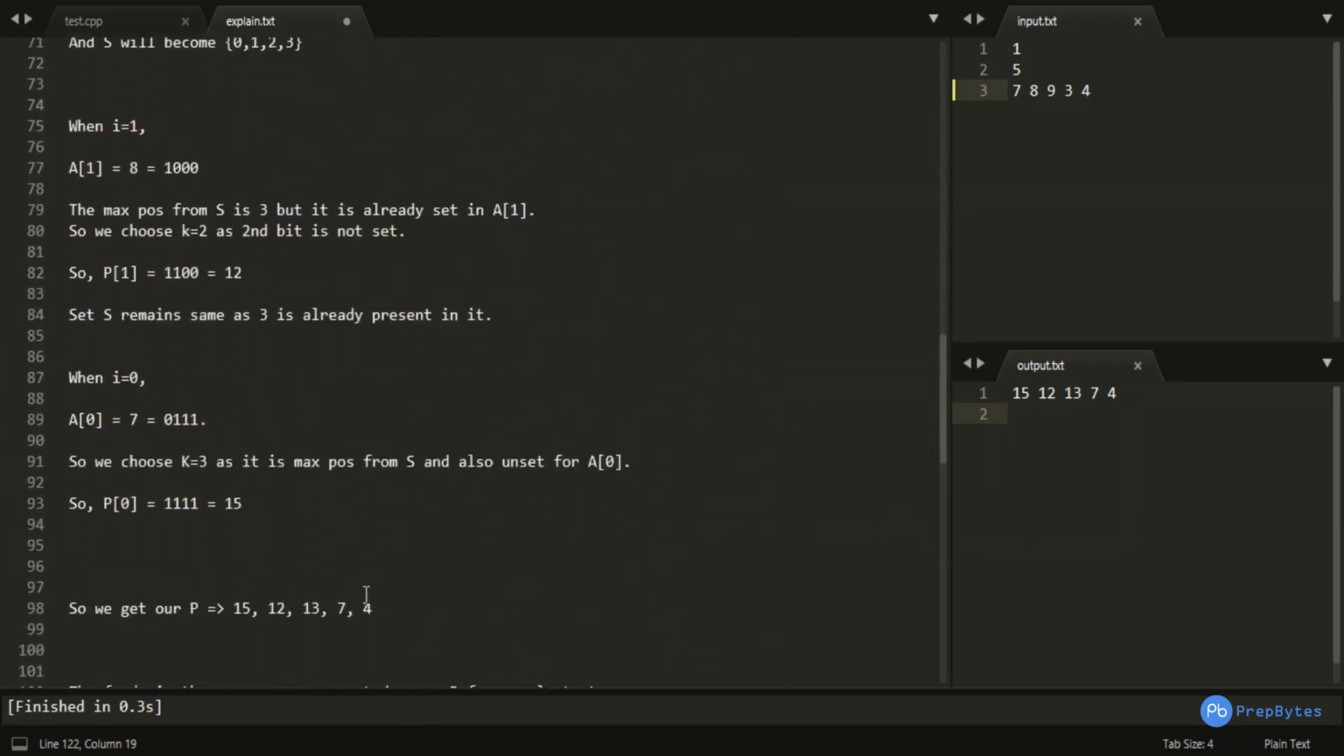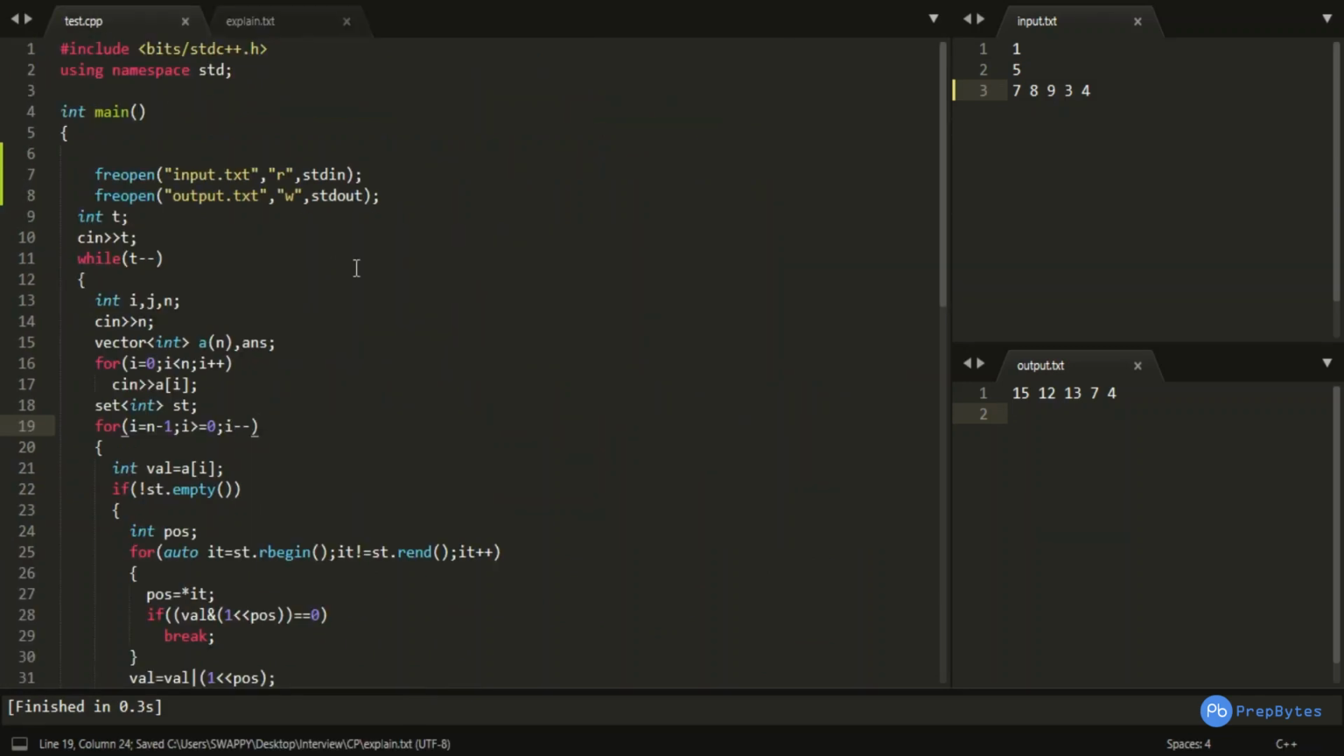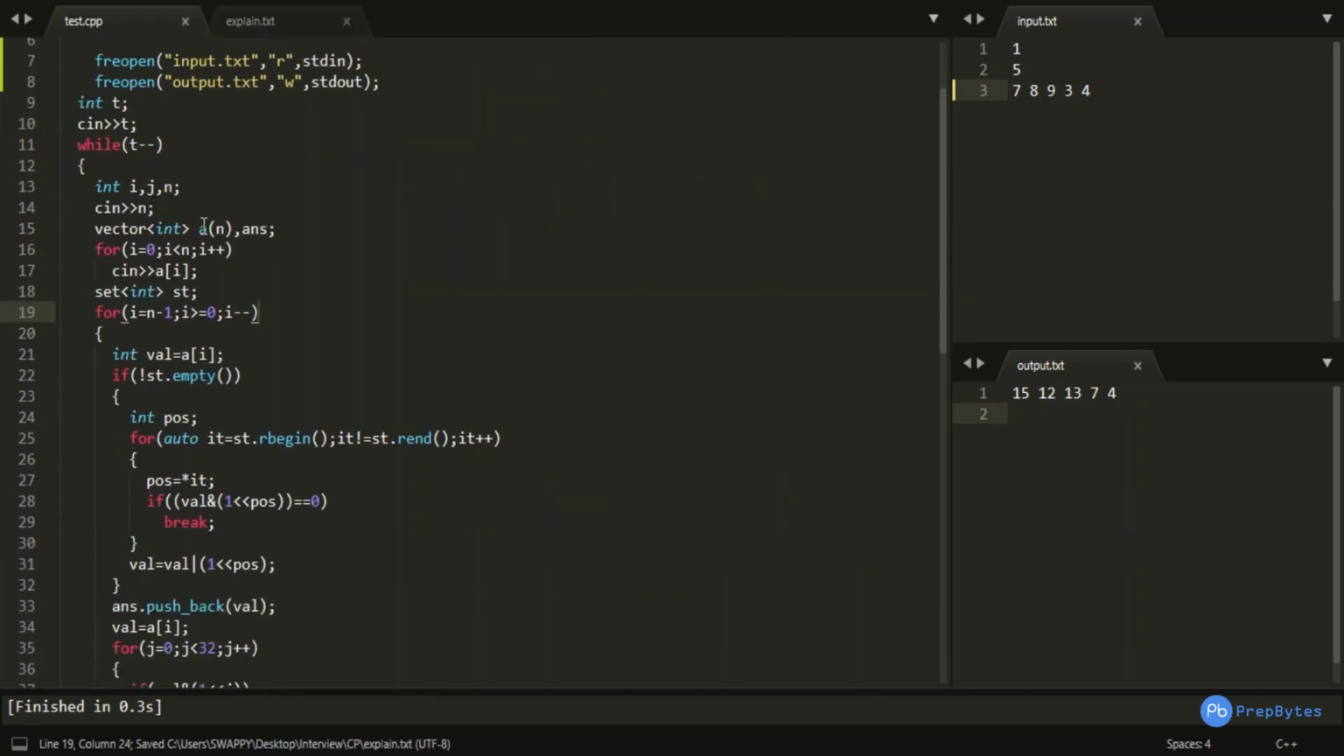So moving to the C++ implementation, because the pseudocode is done over here, let us discuss the C++ implementation. So at first I took the vector A of n as input. I made a set, and for each and every A[i] I am running this particular loop from the end of the array, and for each val I am checking if the set is empty or not. If it is not empty, it means some values are present in the set. So I am traversing my set in the reverse direction. rbegin is giving me the last element in the set.